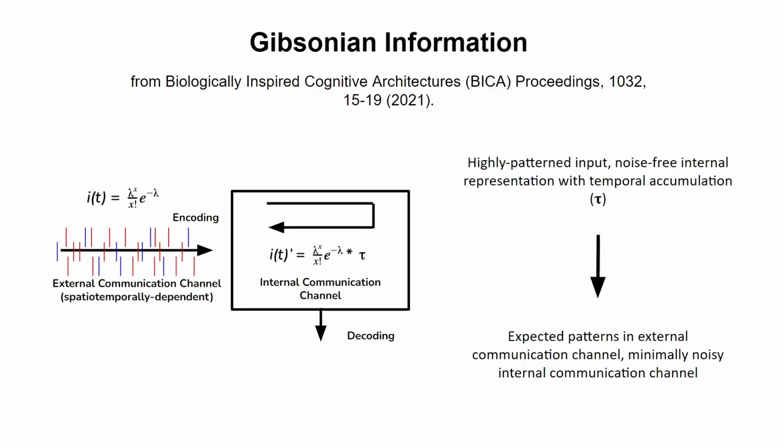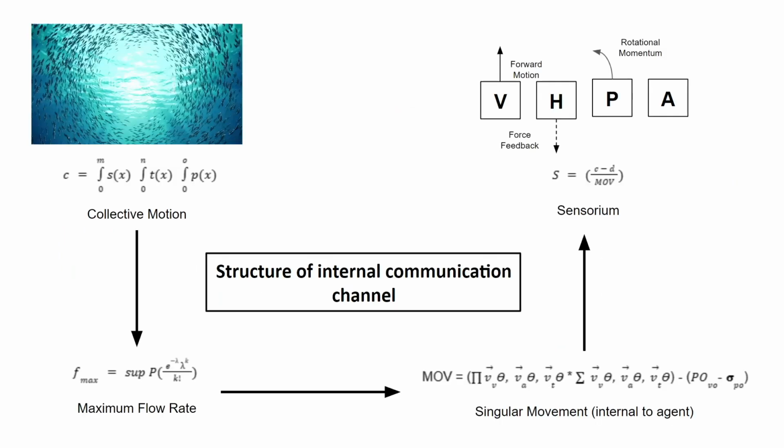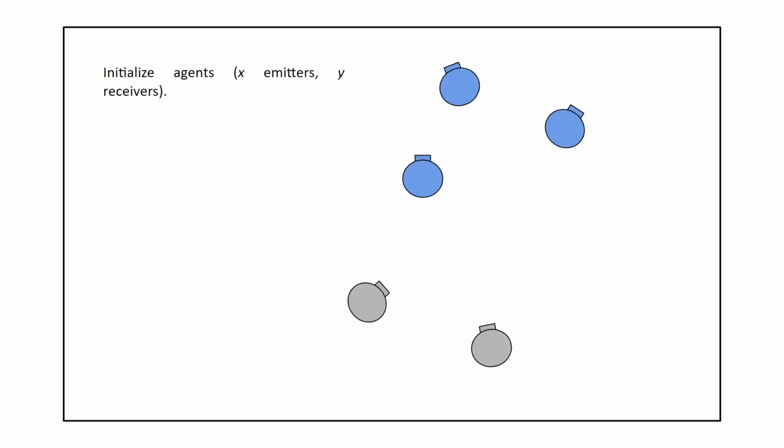This also translates into Gibsonian information. From the BICA proceedings paper in 2021, we talked about Gibsonian information, which I won't get into here. But I will say that the structure of the information internal communication channel involves many parts that are amenable to this approach. We also propose an algorithm.